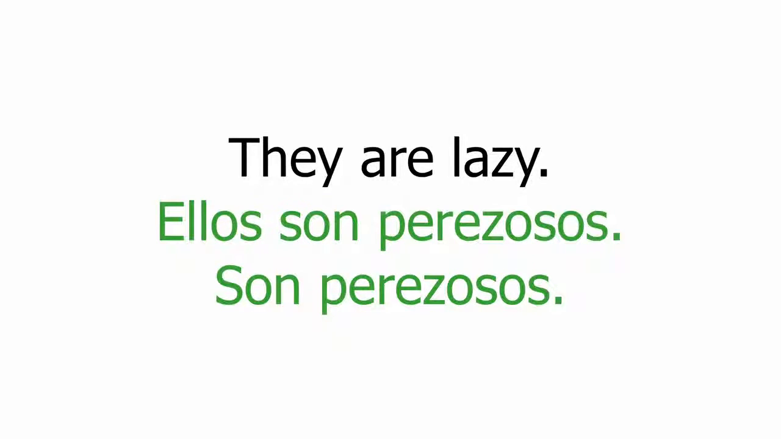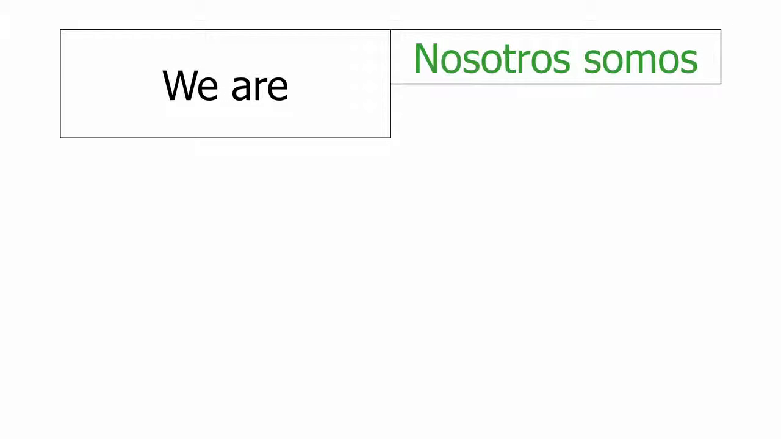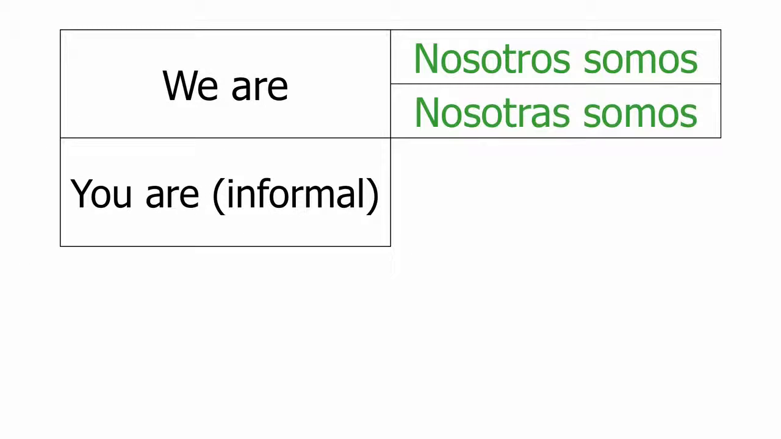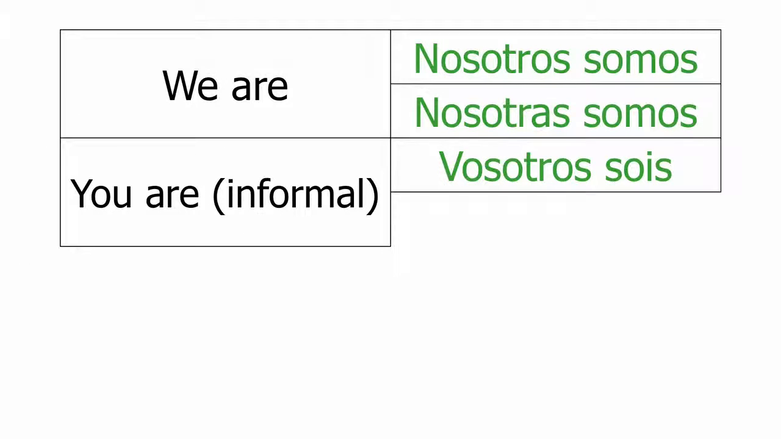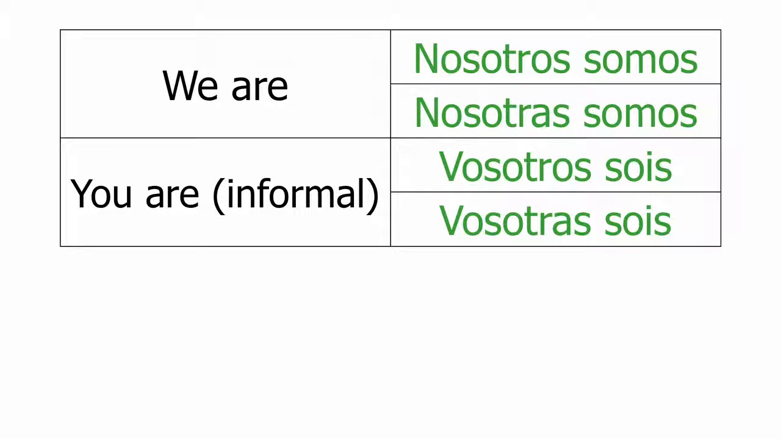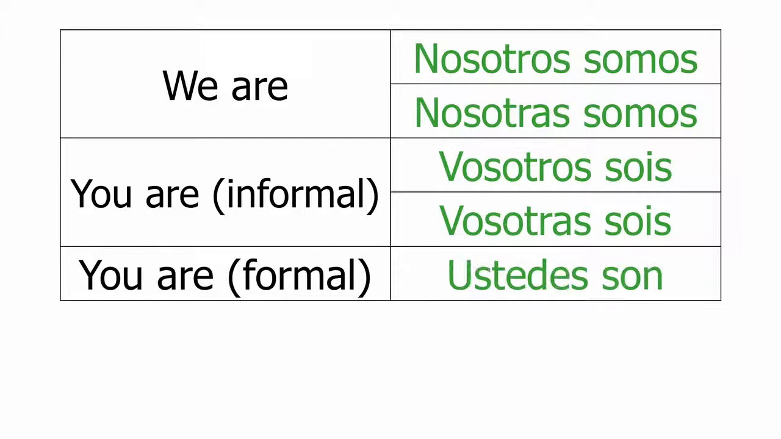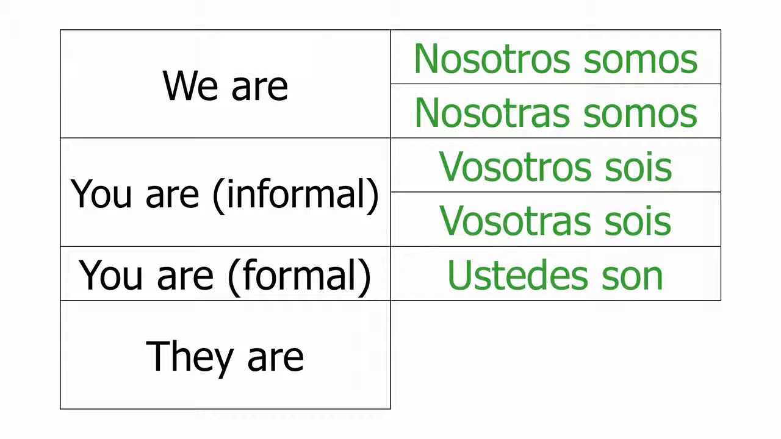And now let's wrap it up and see the verb ser again with all the plural subject pronouns. We are, nosotros somos, nosotras somos. You are, for informal tone, vosotros sois, vosotras sois. You are, for formal tone, ustedes son. They are, ellos son, ellas son.